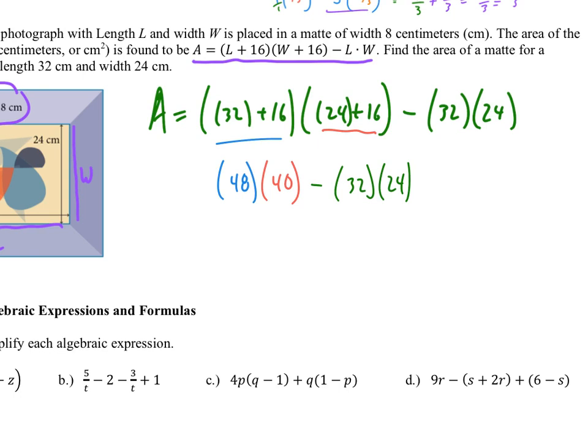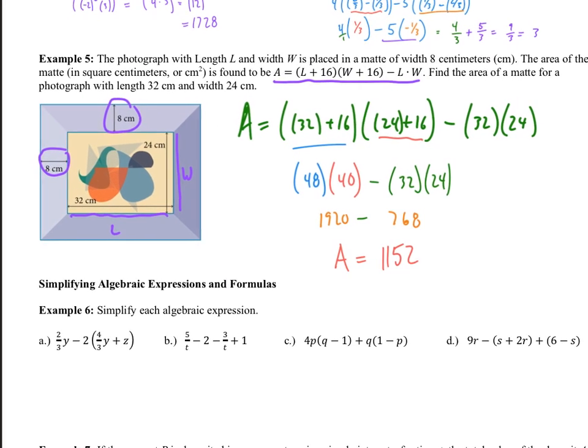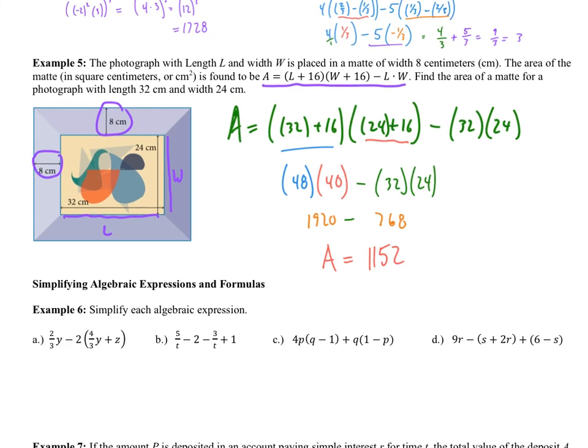And that turns out to be 1920. And then what's 32 times 24? And that turns out to be 768. And then what's those two numbers subtracted? Would be 1152. We are doing a word problem, so there should be a little word in our answer at least. And so we're talking about area, so we should be talking about square units. So I'm going to say that's centimeters squared. So the area of the mat would be 1152 square centimeters.